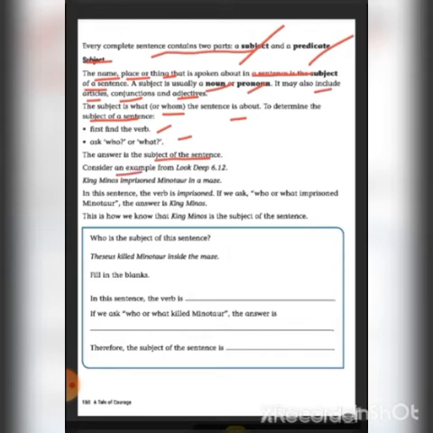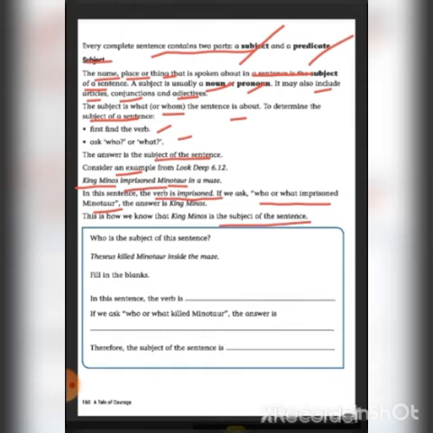For example, King Minos imprisoned Minotaur in a maze. Here in the sentence the verb is imprisoned. So what is the verb? Imprisoned is the verb. If we ask who or what imprisoned Minotaur, we will get the answer: who imprisoned the Minotaur? King Minos. So here King Minos is the subject of the sentence. This is how we know that King Minos is the subject of the sentence.